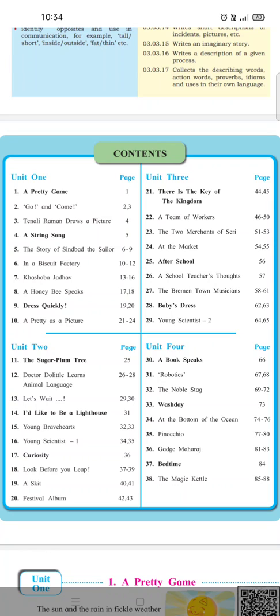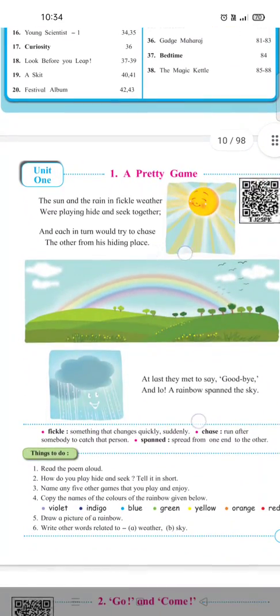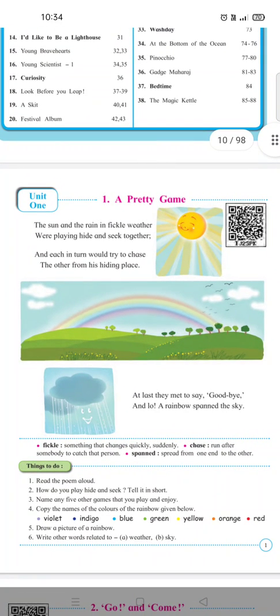So students, today we are going to revise the new poem, and the page number of that poem is page number 1, and it is from Unit 1. The name of your poem is A Pretty Game.